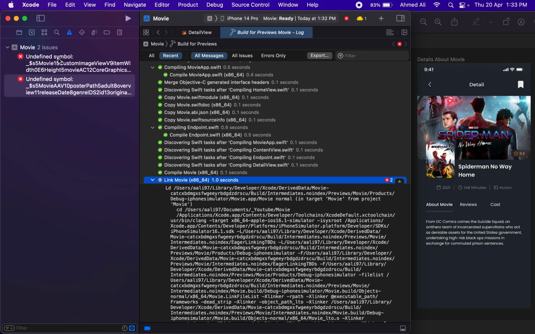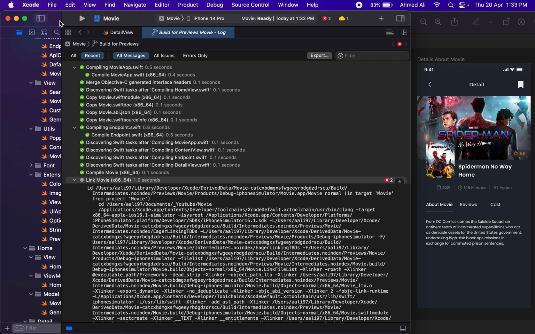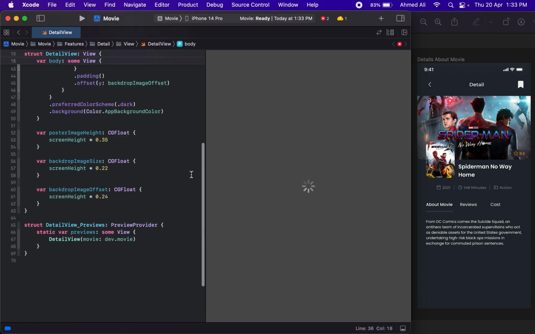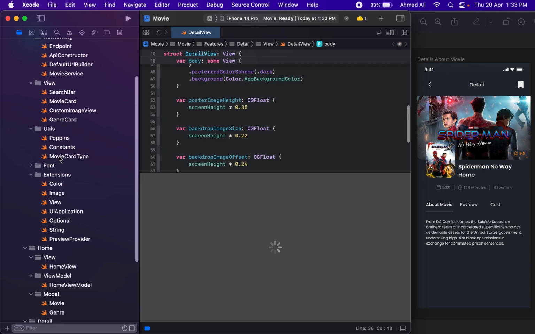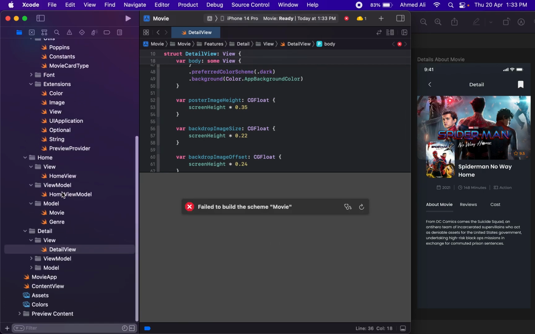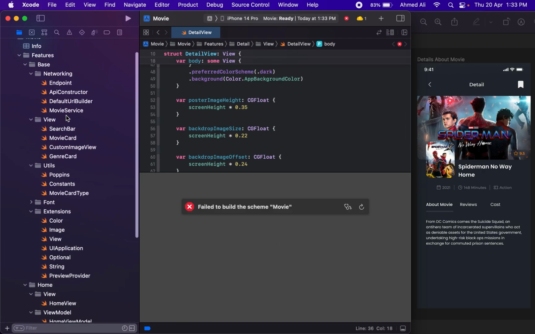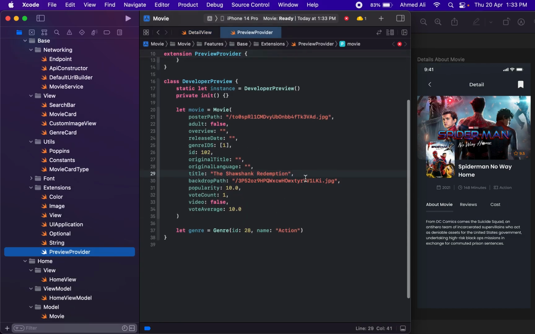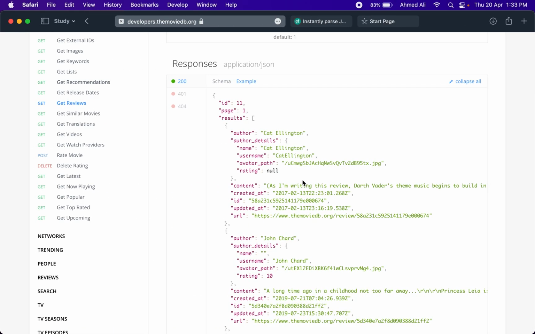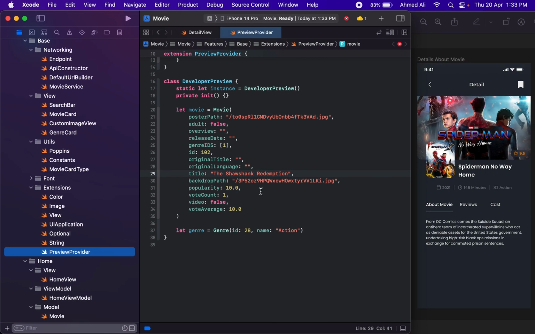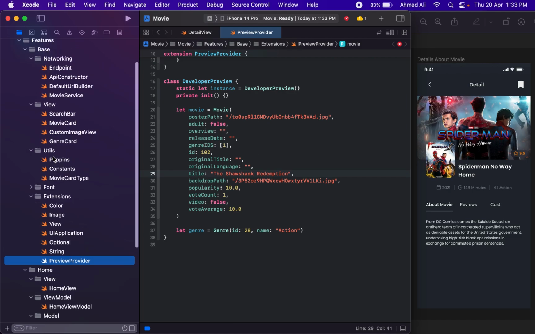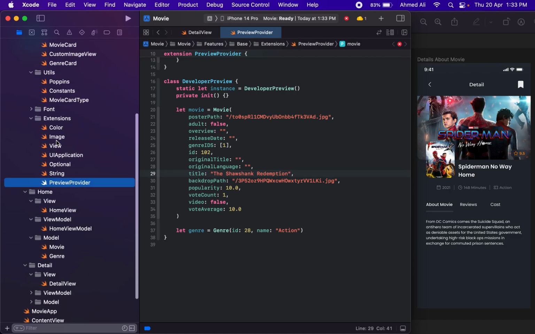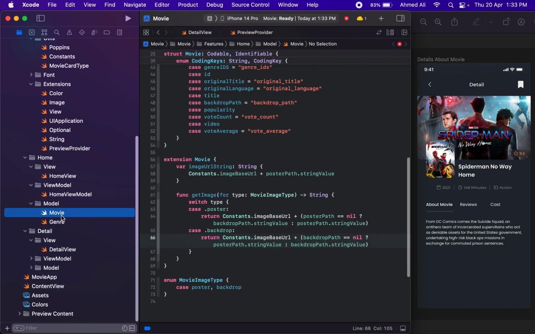Okay, what it says, poster path. Very strange. Let's just see, because in my preview provider I actually changed it, but these are fine. It just utilizes a different value from the example, and it was a working image. So let's check if we made any mistake in movie.